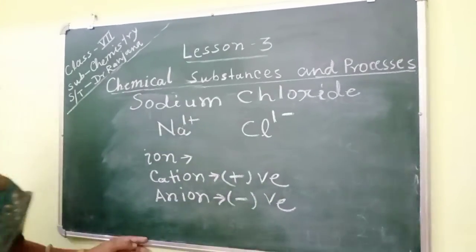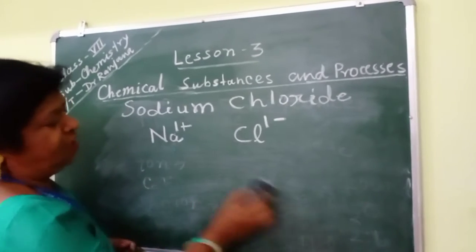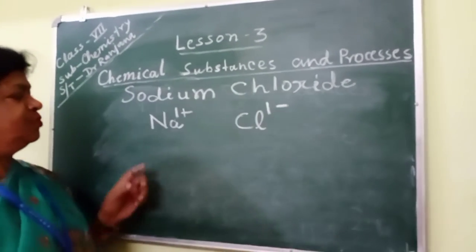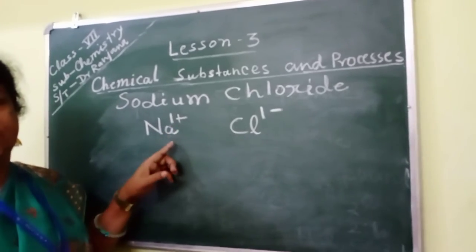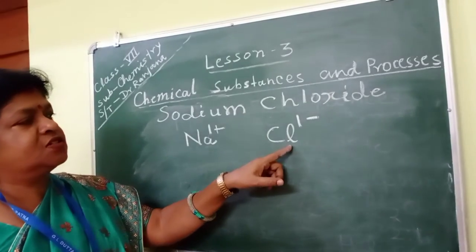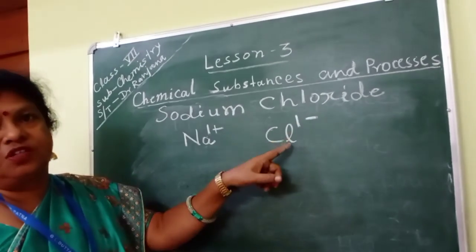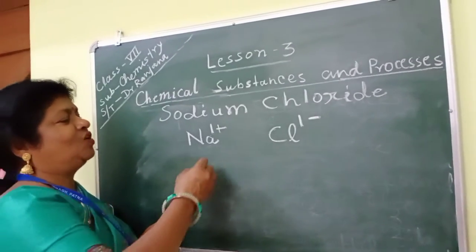Okay? Now we will learn how to write a chemical formula. We know the symbol of sodium and the charge is 1 plus because it tends to release 1 electron, and chloride is 1 minus because it tends to receive 1 electron. Clear? So now how to write?